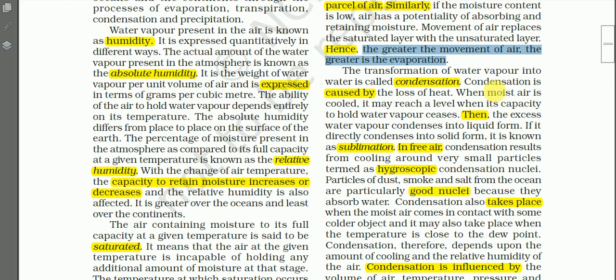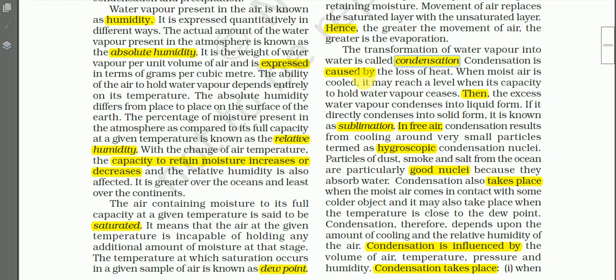And that is why, when we take a bath in the open air and the wind blows, we feel cold. Why do we feel cold when the wind blows? That is because of evaporation. And the transformation of water vapor into water is called condensation, that you have learned earlier. The condensation is caused by loss of heat. That means when the temperature of a given parcel of air is decreased, then there may be condensation.